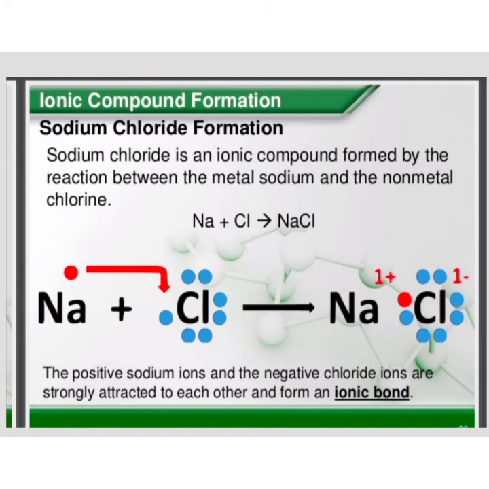On the other side, chlorine gains 1 electron, so it changes into a Cl minus 1 anion. The bond formed between a metal and a non-metal is named an ionic bond. So sodium chloride is an ionic compound which is formed by the reaction between the metal sodium and the non-metal chlorine. The positive sodium ions and negative chloride ions are strongly attracted to each other and form a bond that is named an ionic bond.